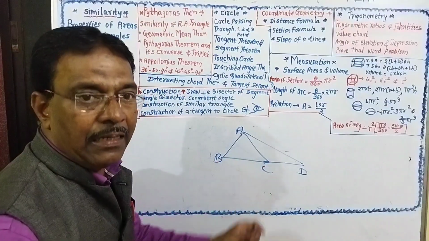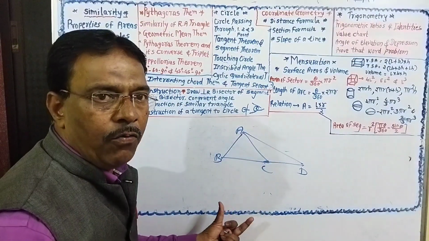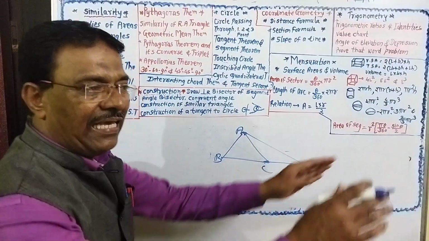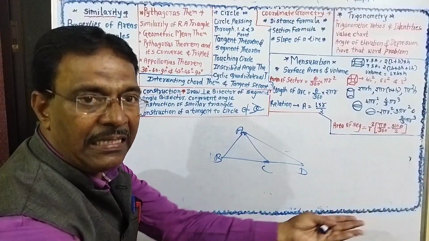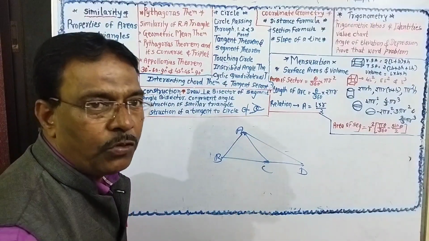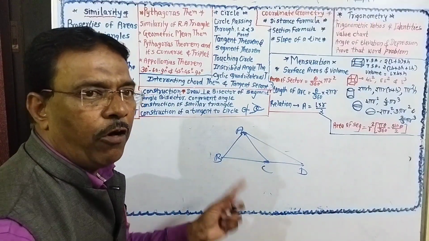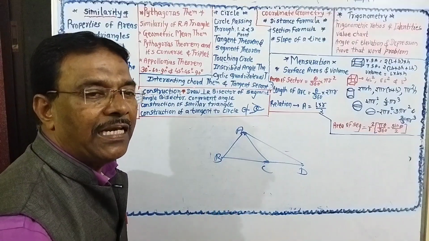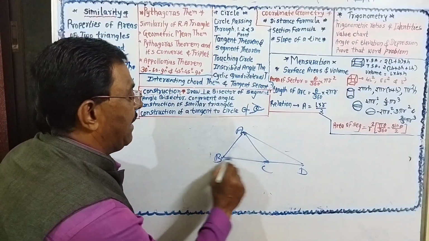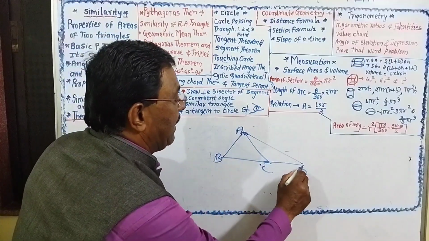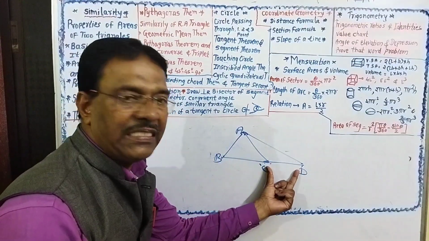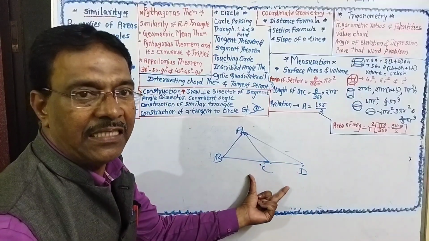in these two triangles, if the two triangles have a common vertex and their bases lie on the same line, then their height is the same. If the height of the two triangles is the same, then the ratio of their areas is equal to the ratio of their corresponding bases. So area of triangle ABC upon area of triangle ACD is equal to base BC upon base CD, because the height is the same.